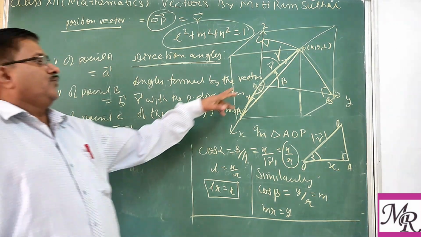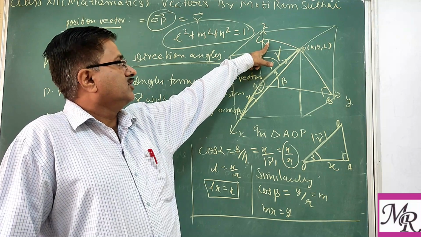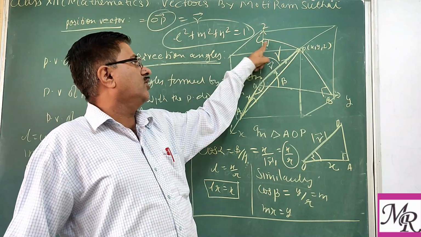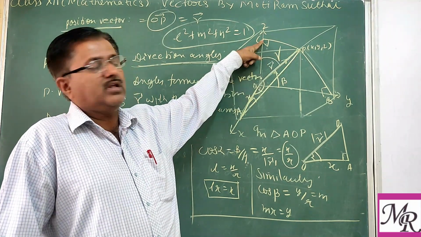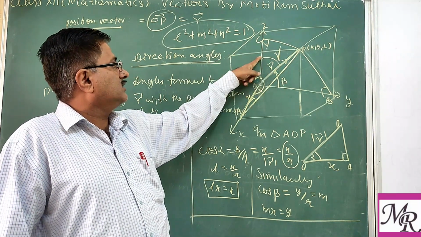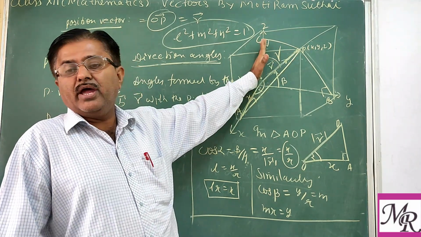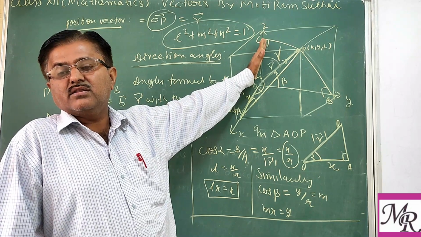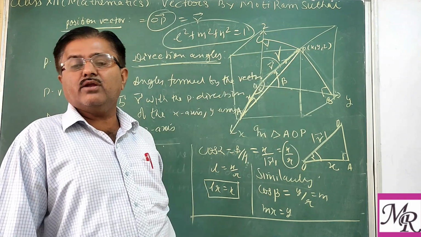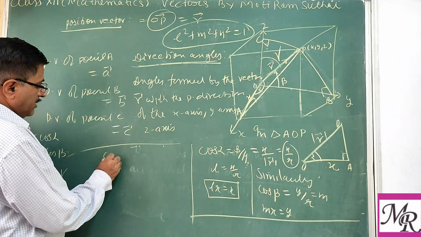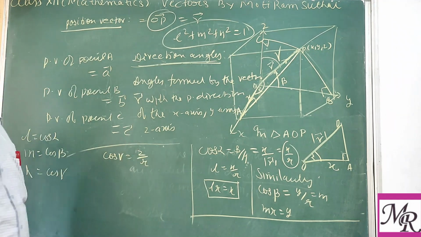Similarly, we can consider triangle OPC. This is also a right triangle because we are drawing a perpendicular from P to the z axis. So PC is a perpendicular and this angle is gamma. The position vector makes an angle with the z axis, that is gamma, the direction angle. So this is base upon hypotenuse, that is again cos gamma. So one may write cos gamma equals z upon r.